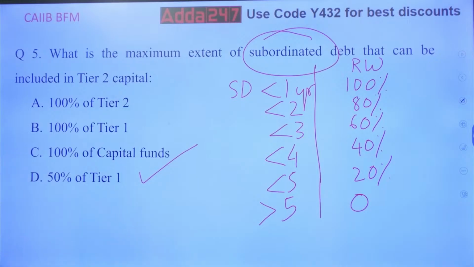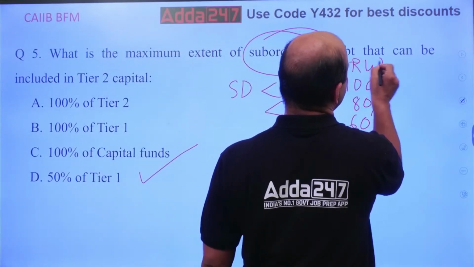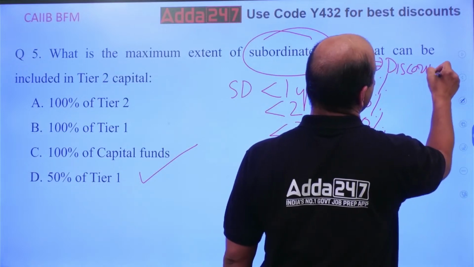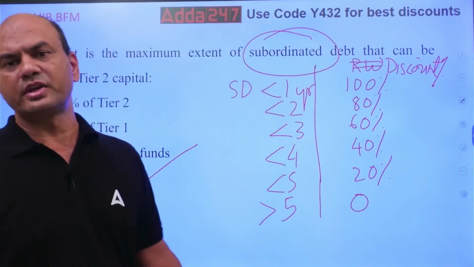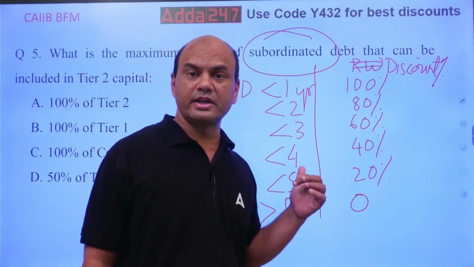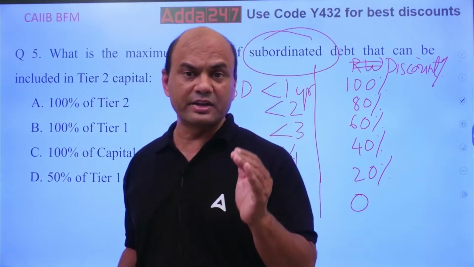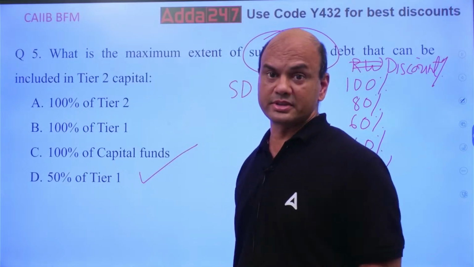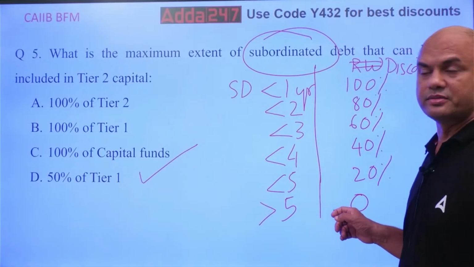This can also be called the rate of discount, the discount percent, meaning this much discount you can take. So this is the basic meaning of subordinate debt: a loan or debt taken at a slightly lower level than your normal deposits, with a maturity of minimum 5 years, then the discount rate is 0.